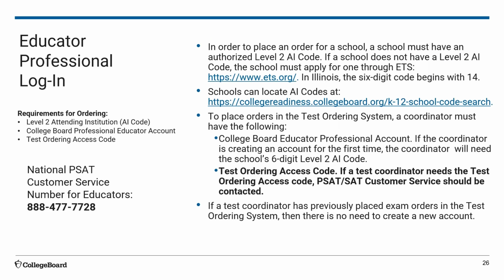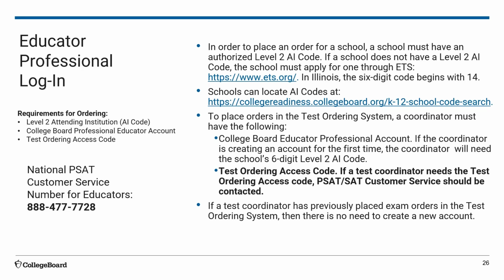In order to place a test material order, a school must have an authorized Level 2 AI code. If a school does not have a Level 2 AI code, the school must apply for one through ETS. In Illinois, the 6-digit AI code begins with the numbers 14. If you are unsure of your school's AI code, they can be located at the URL on the slide.